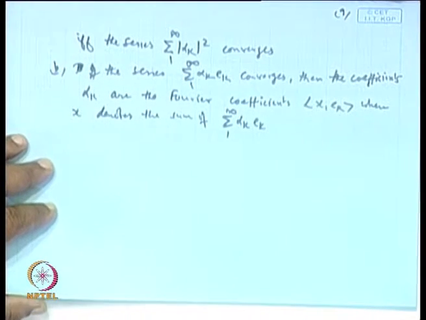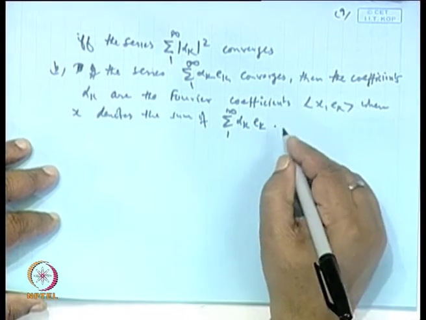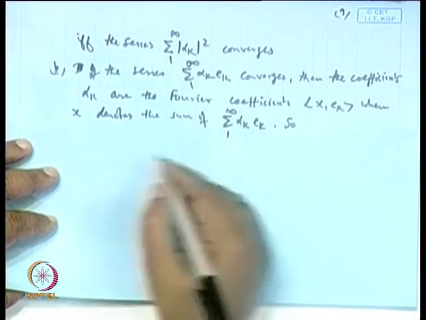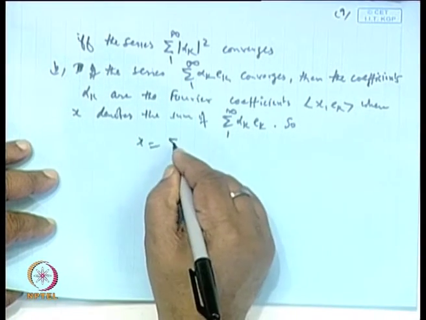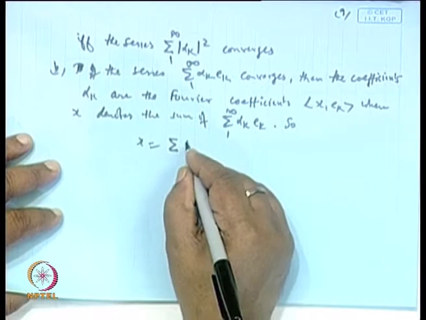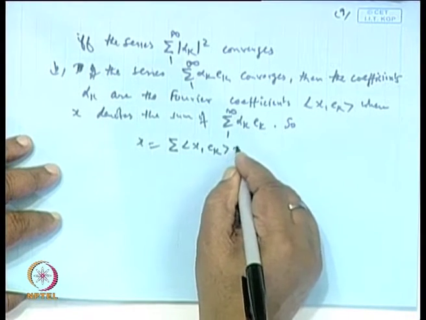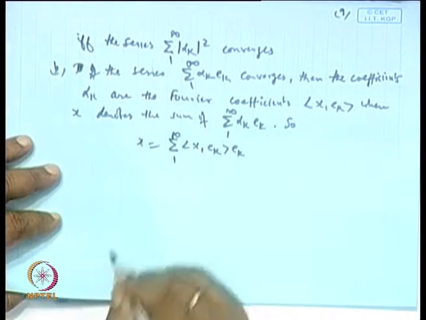Hence in this case the series can be written as x equals sigma inner product of x with E_k times E_k, k is 1 to infinity.